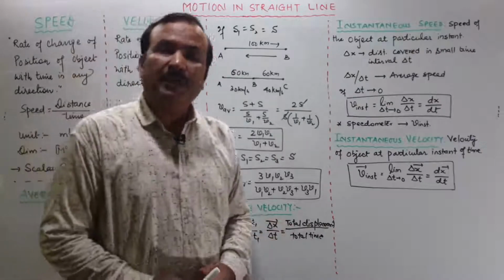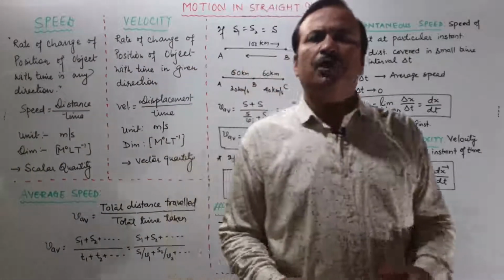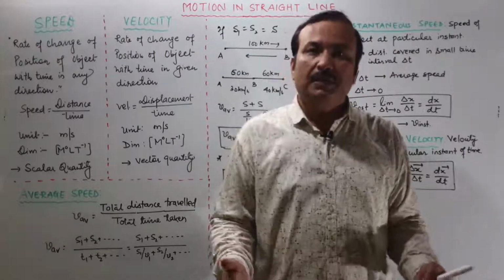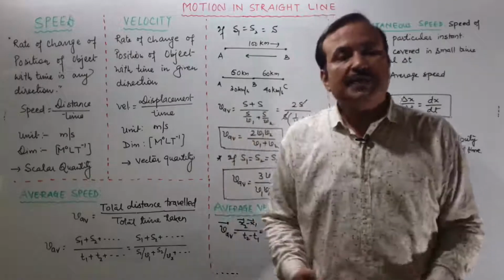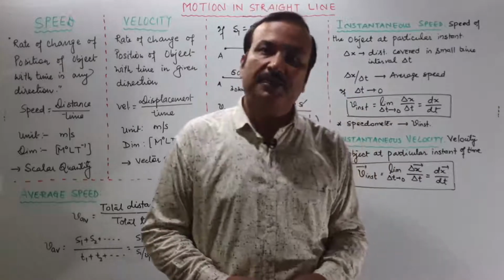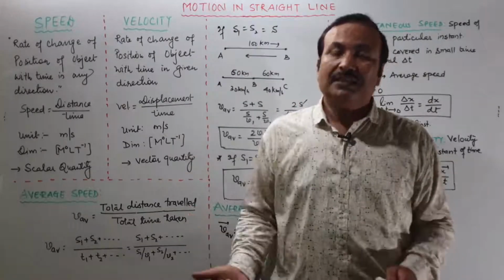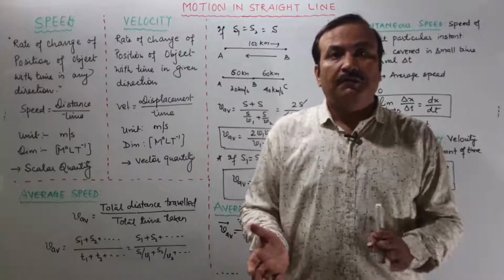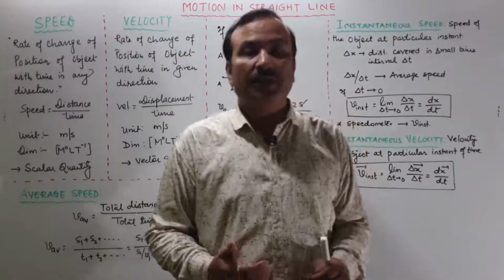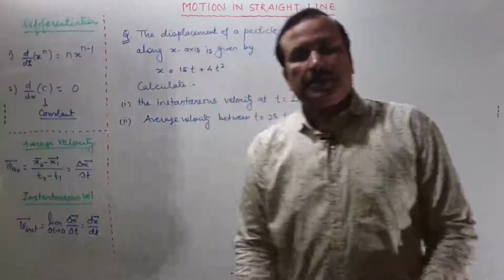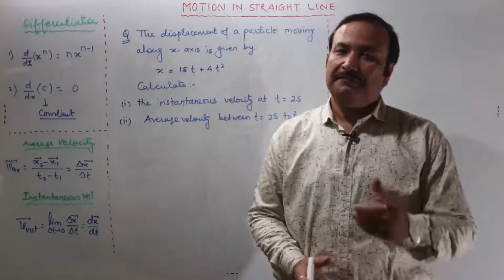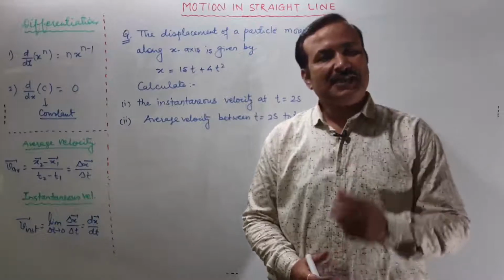So based on this, we have one or two more definitions, like when will you say the motion is uniform? Uniform motion is nothing but uniform speed. We can define motion as uniform if the object covers equal distances in equal intervals of time. Let us solve one question based on this to differentiate between instantaneous and average. Yes, these terms are important to learn. Okay, let's take one question. Before we take it, differentiation, which we have discussed in one video.